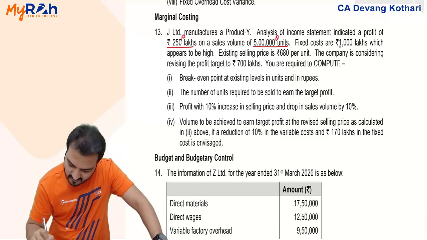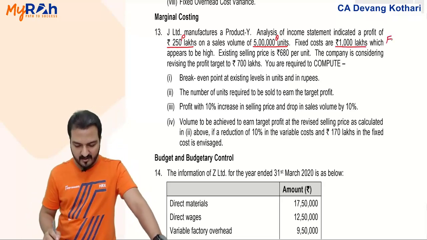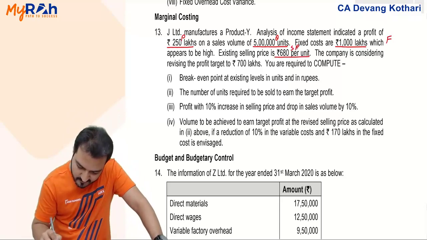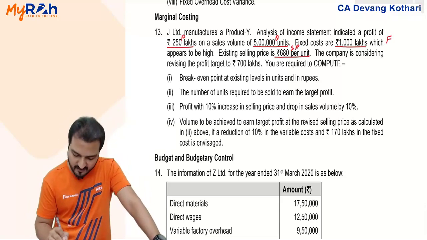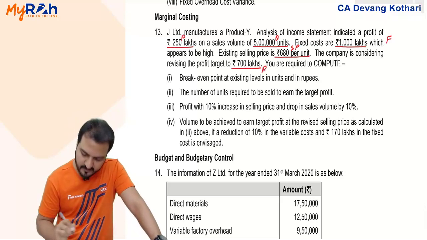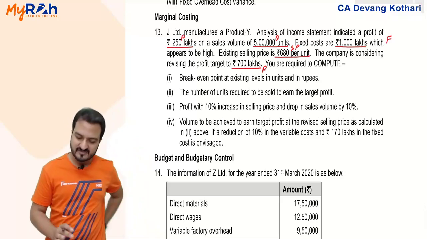Fixed cost are 1000 lakhs. Fixed cost is given, which appears to be high. Existing selling price is 680 per unit. Selling price is given. Company is considering revising the profit target to 700 lakhs. So my target profit is given 700. Present profit 250. Target profit given 700.